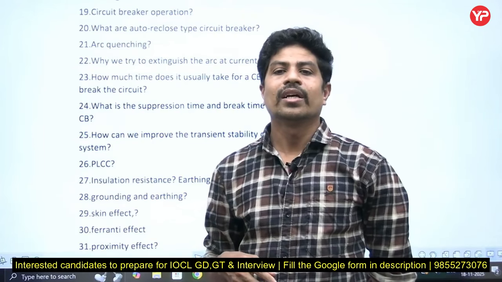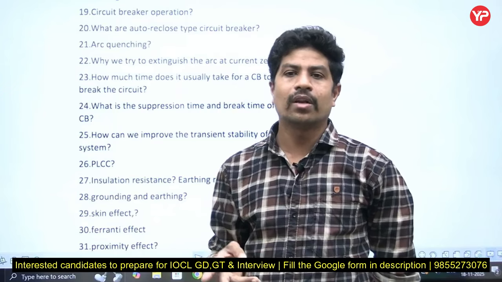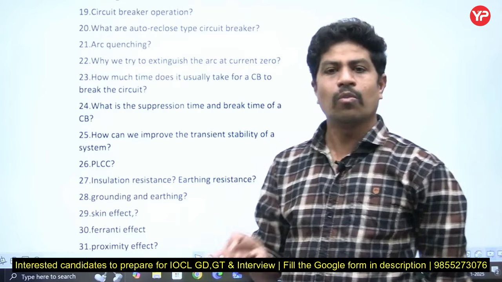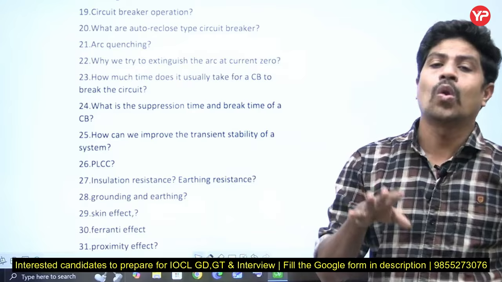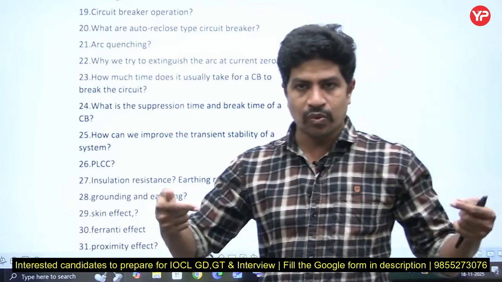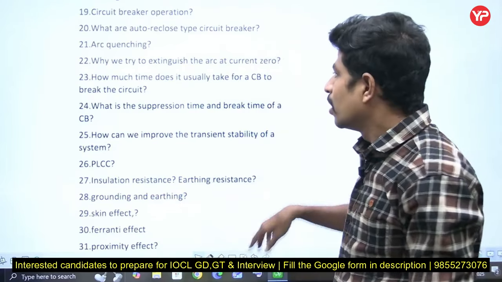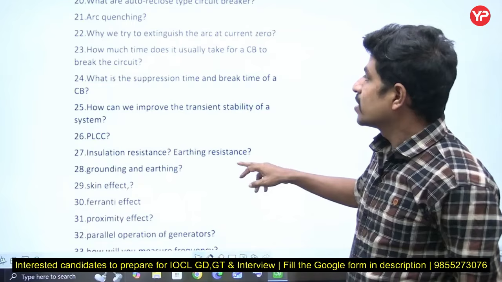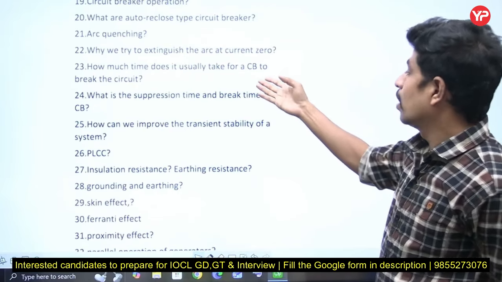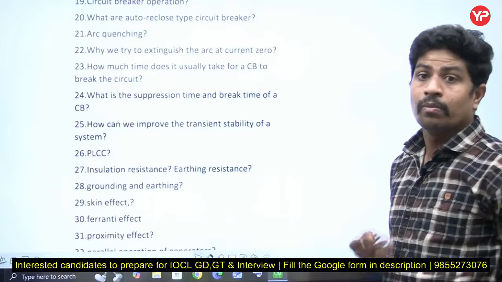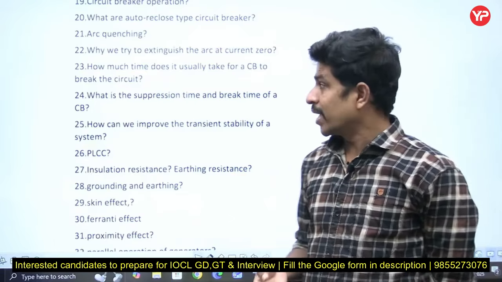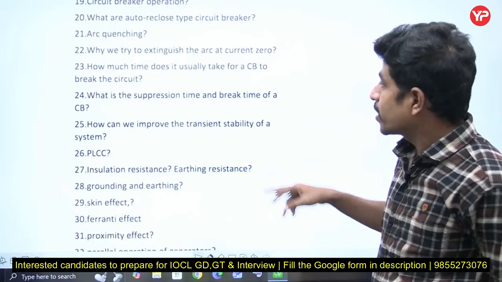Like see, there is circuit breaker and isolator. What is the difference between circuit breaker and isolator? Both will open, but isolator works on no load to provide more distance between the 2 points, right? So that way, see, what is PLCC, how much time does it usually take for a CB to break the circuit, make the circuit, what is breaking capacity, what is making capacity,